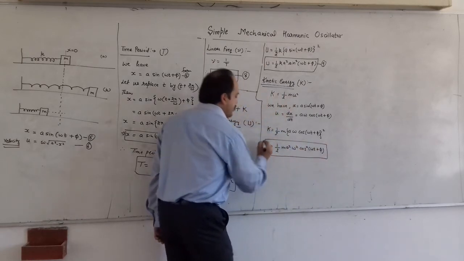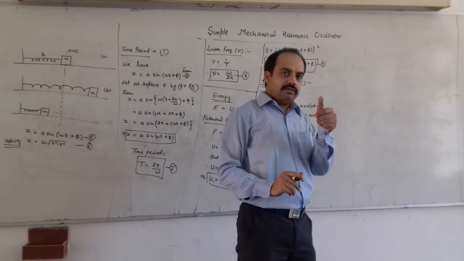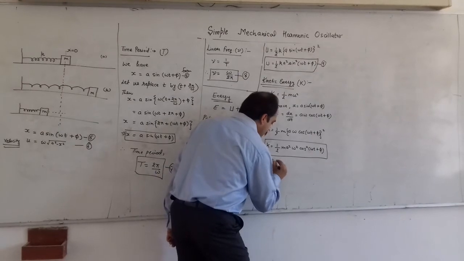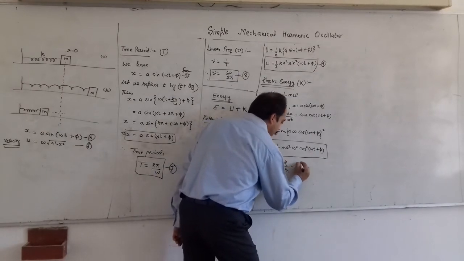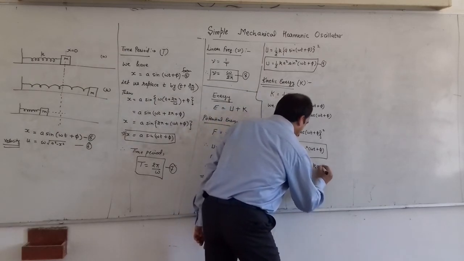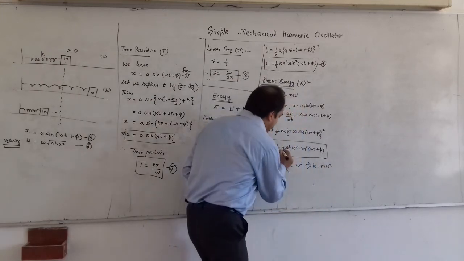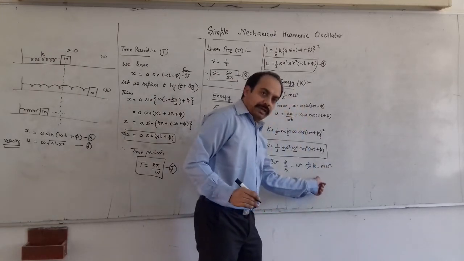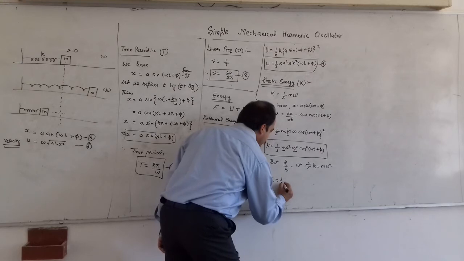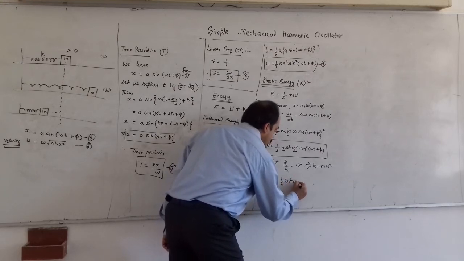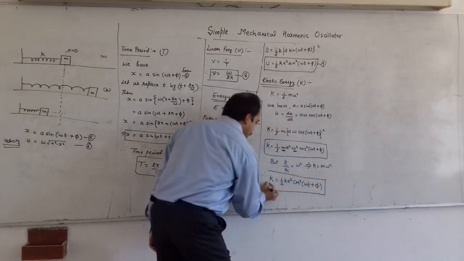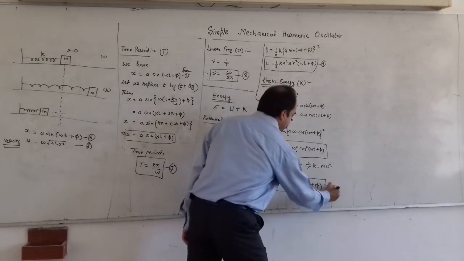right? Or we can also write in terms of k. What is our k upon m? We have taken k upon m is equal to omega square, right? So therefore this will give k is equal to m omega square. So we can replace m omega square by spring constant k. So therefore we will get our kinetic energy as K is equal to half k a square cos square omega t plus phi. This is our expression for kinetic energy, and let it be 10.